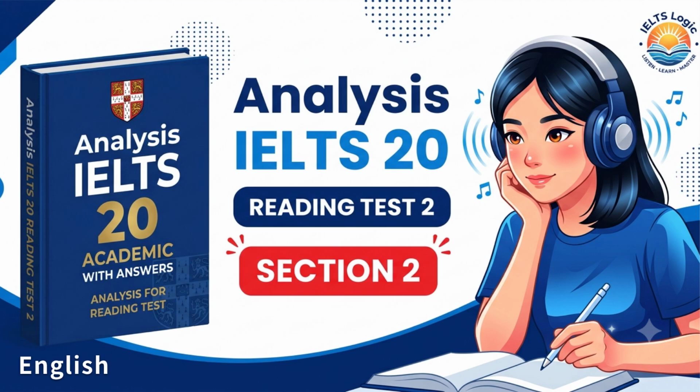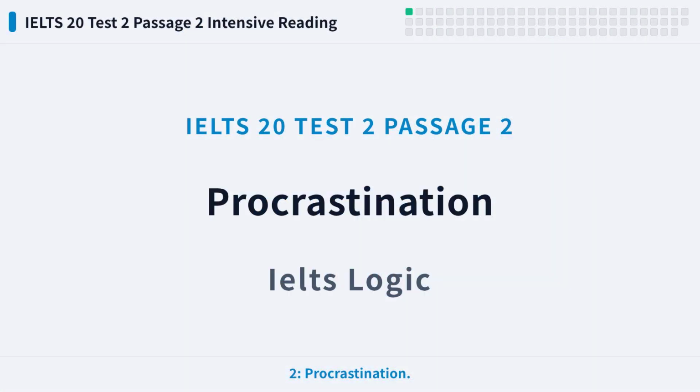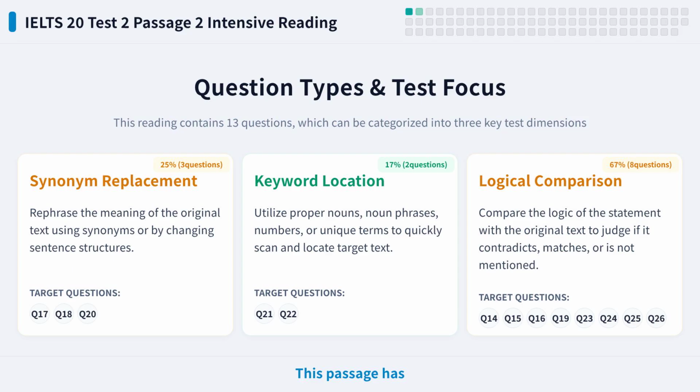Welcome to IELTS 20 Test 2 Passage 2, Procrastination. Today we will explore the psychological reasons behind procrastination and how to break this habit. This passage has 13 questions. There are 3 types: information location, summary completion, and multiple choice.